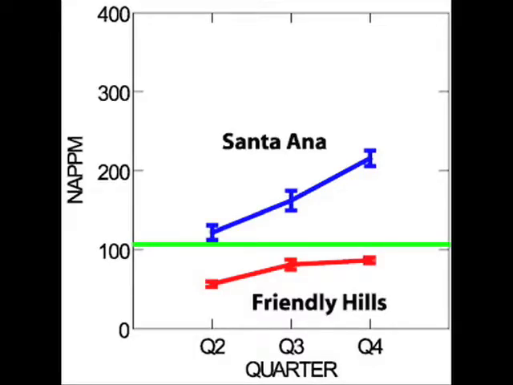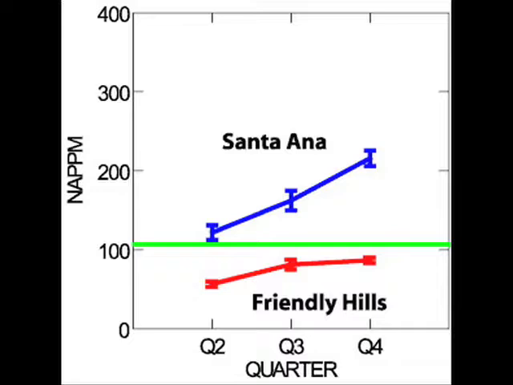This graph illustrates the soil sodium levels at Santa Ana Country Club, where Dave Zardi is superintendent and where rapid blight was first discovered, compared to Friendly Hills Country Club, where David Michael is superintendent and rapid blight has never been diagnosed. Friendly Hills is about 20 miles from Santa Ana Country Club. The x-axis represents the quarters of the year, and the y-axis represents soil sodium in parts per million using Mehlich 3 extraction. In Southern California, where both of these courses are located, most of the water for turf growth during the second and third quarters of the year is delivered through irrigation. Irrigation water quality therefore has a great impact on soil chemistry.